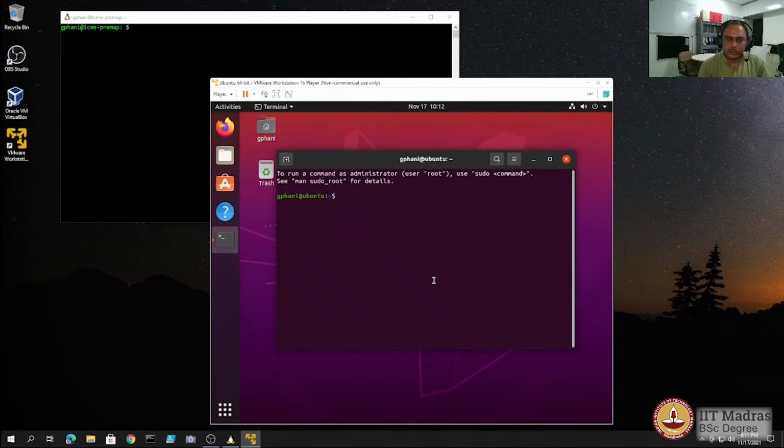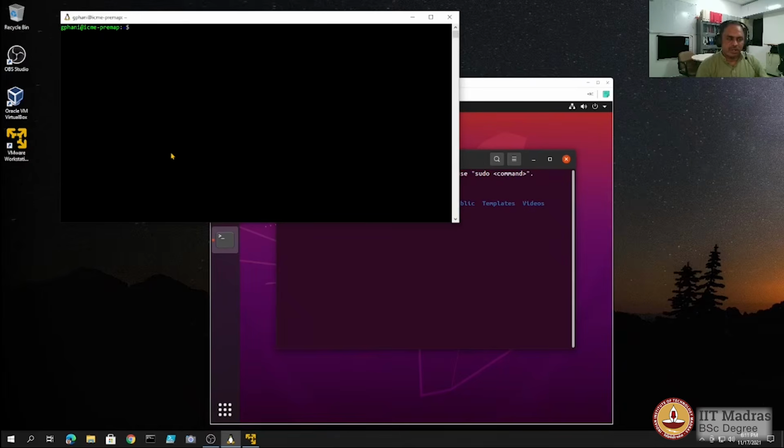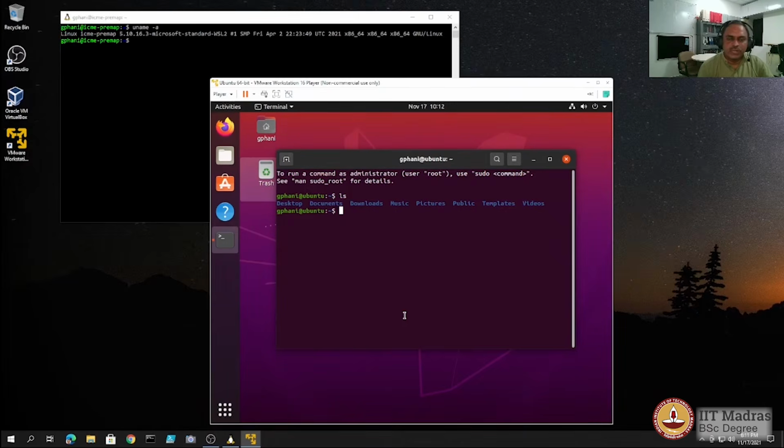So now you can see that there are two different command line environments that are running on top of the Windows operating system. One is the virtual machine of Ubuntu running on the host operating system thanks to the workstation player, and there's a terminal environment that is running here, and there's the other environment which is basically the Windows subsystem for Linux. So you can choose whichever you feel is sufficient for you to get going with the practice of command line environment that you are going to do as part of this course.